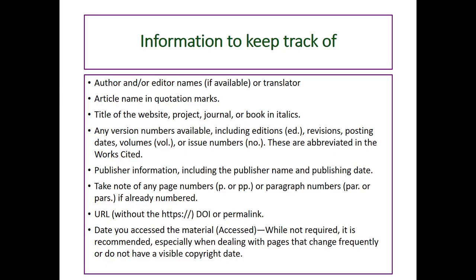As you research, you need to keep track of certain information necessary to create your works cited entries. You need to include the author, editors or translators if available, the article name in quotation marks, the title of the website, project, journal, or book in italics, any version numbers available including editions, revisions, posting dates, volumes, or issue numbers. These are abbreviated in the works cited.